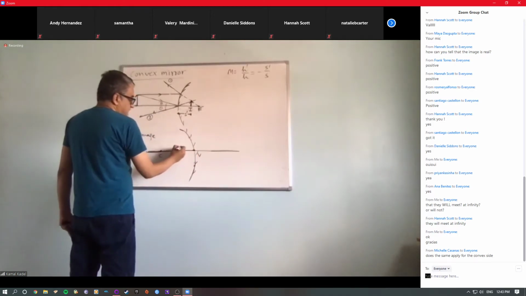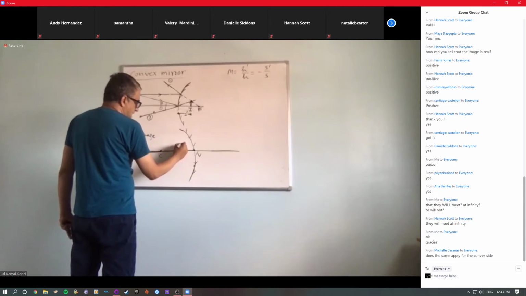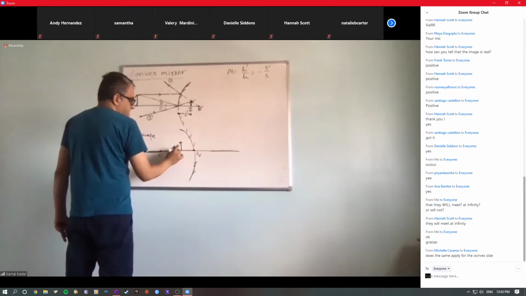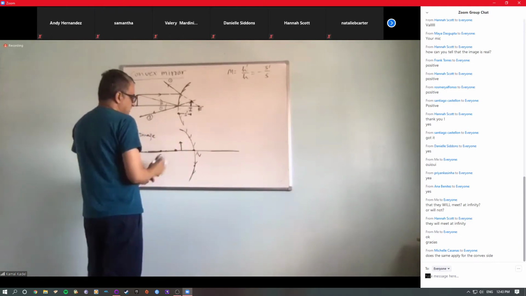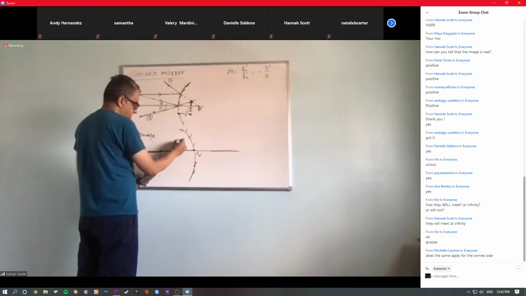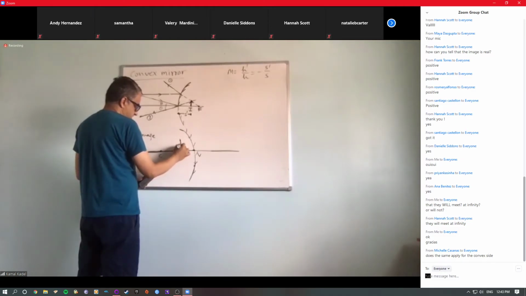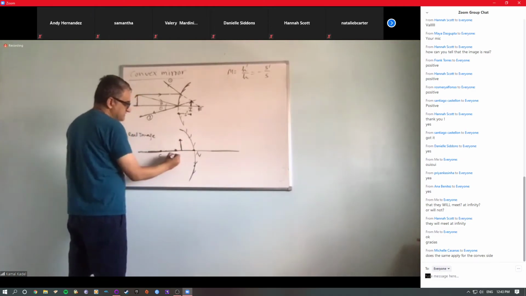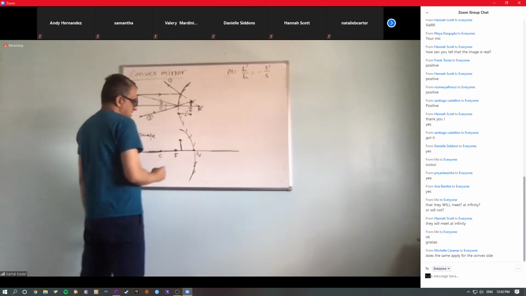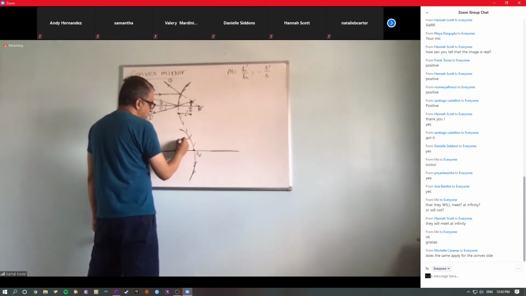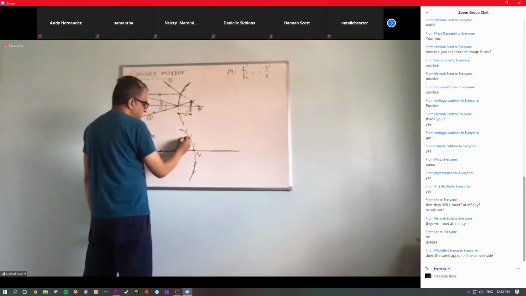Okay. So now, if our object is somewhere here, somewhere in between the focus and the mirror, then we can always draw a ray parallel to the principal axis.